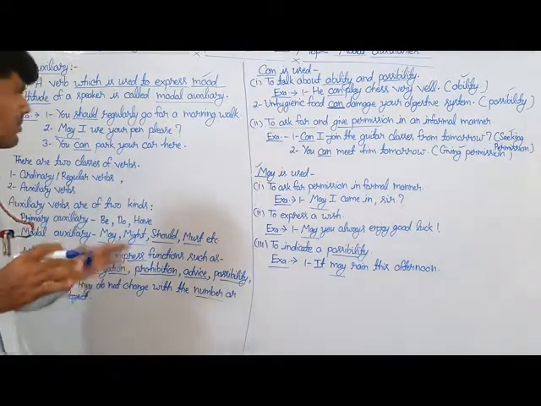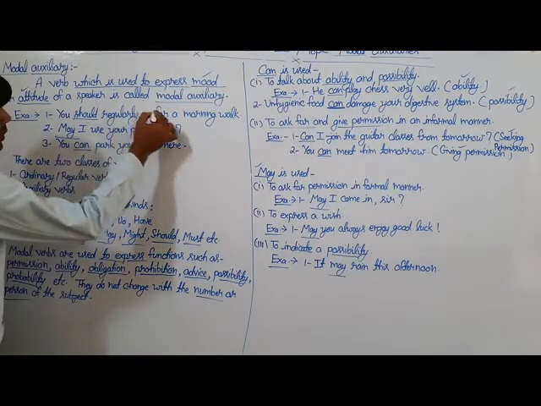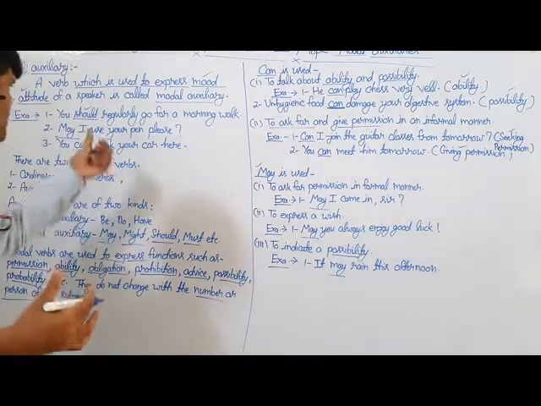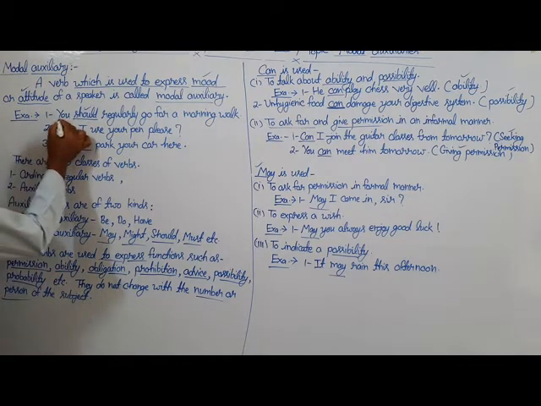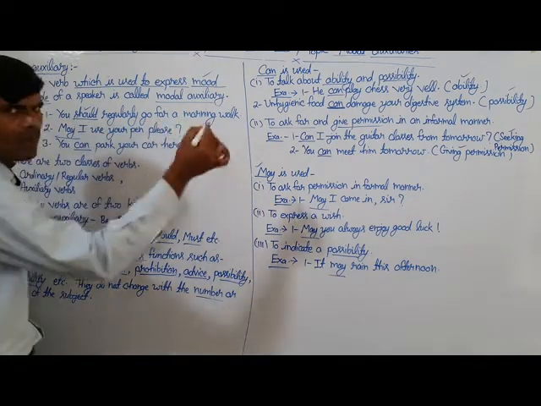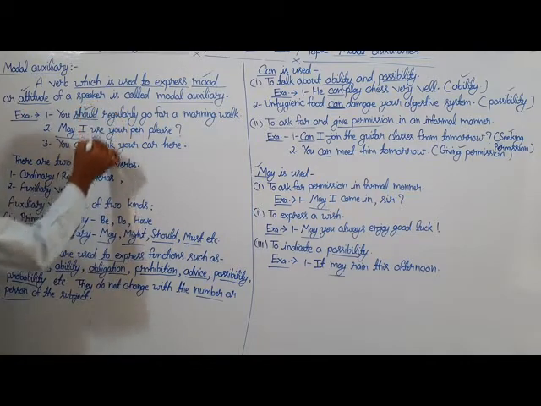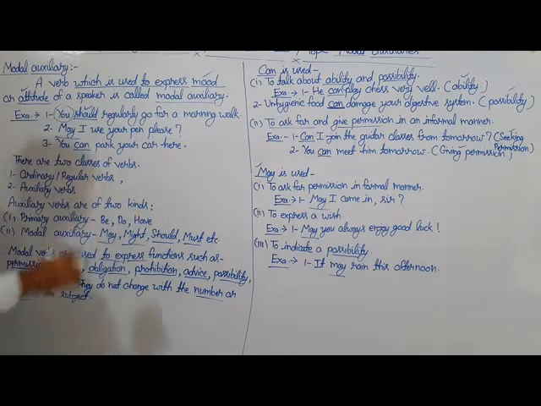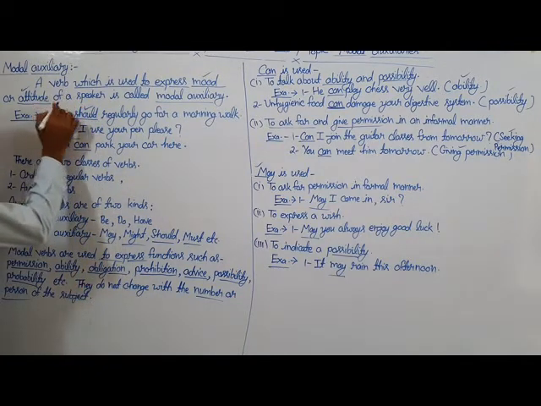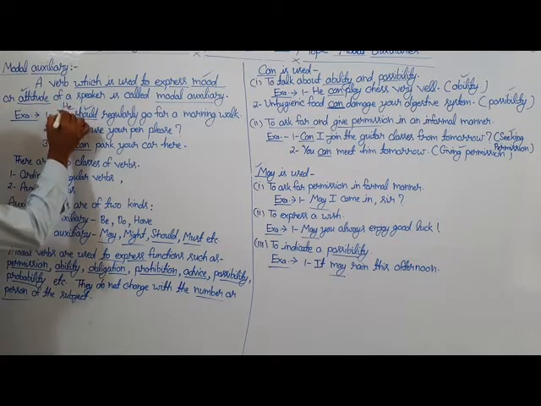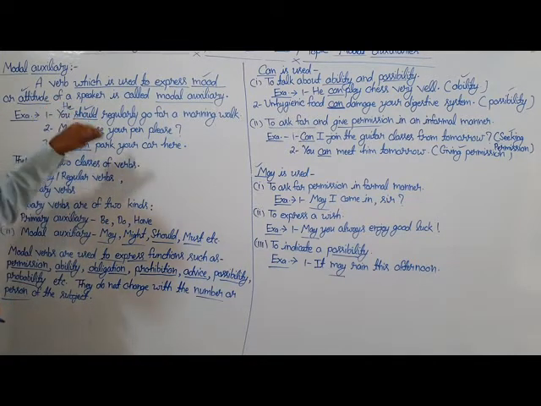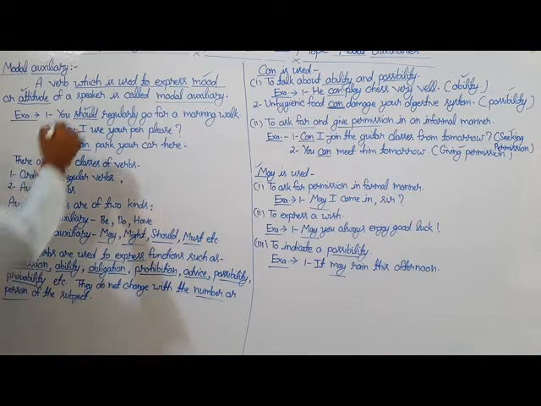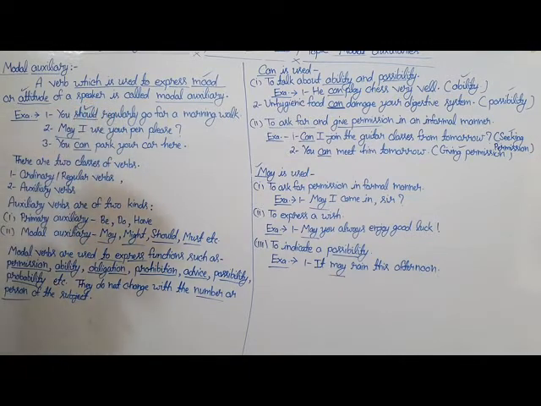And a modal auxiliary does not change its form according to the number and person of the sentence. For example, in the first sentence, you should regularly go for a morning walk, the underlined word should does not consider the number or person of the subject. If we put he instead of you, it also takes should. So we can say that modal auxiliaries do not change with the number or person of the subject.